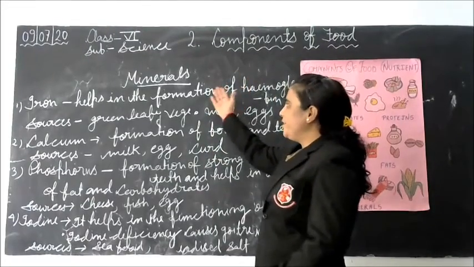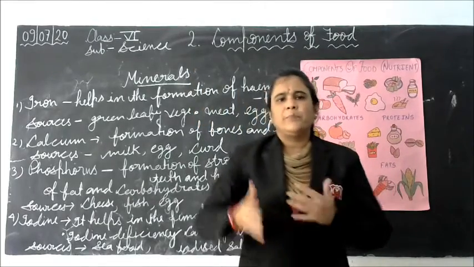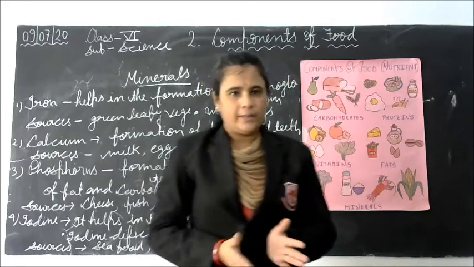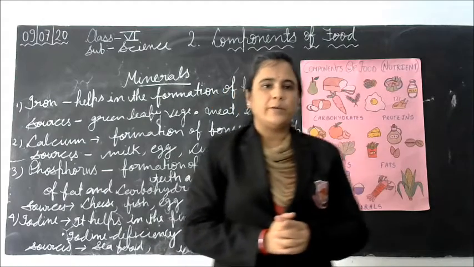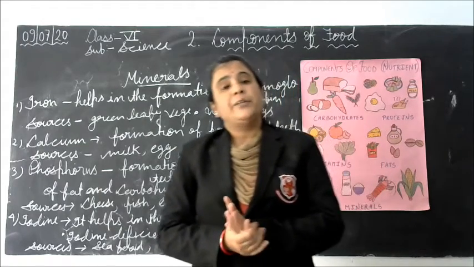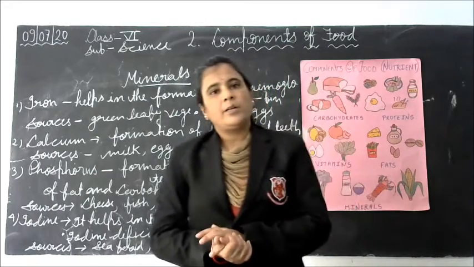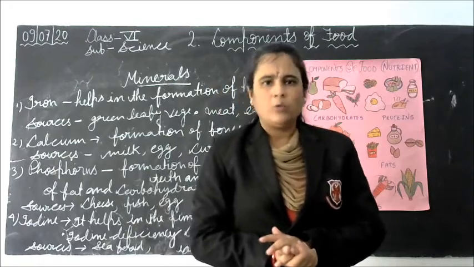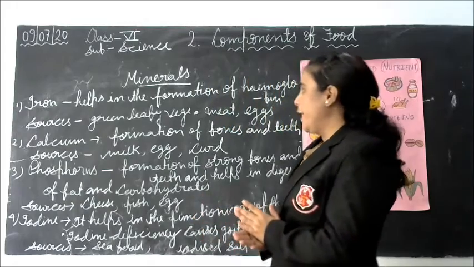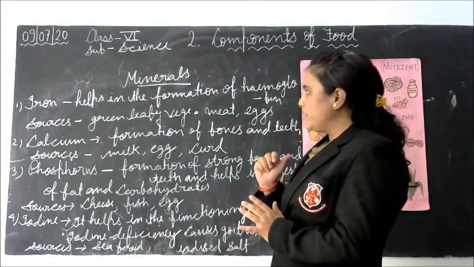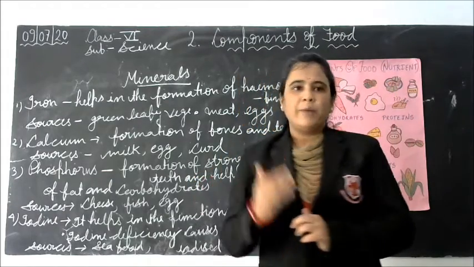Next, nutrient minerals. Just like vitamins, minerals also keep our body healthy. There are two types of minerals: macrominerals and trace minerals. Macrominerals are needed by our body in a large quantity, and trace minerals are needed by our body in a small quantity. Examples of macrominerals: calcium and phosphorus, and trace minerals: iodine and iron. Now we will study these minerals one by one.